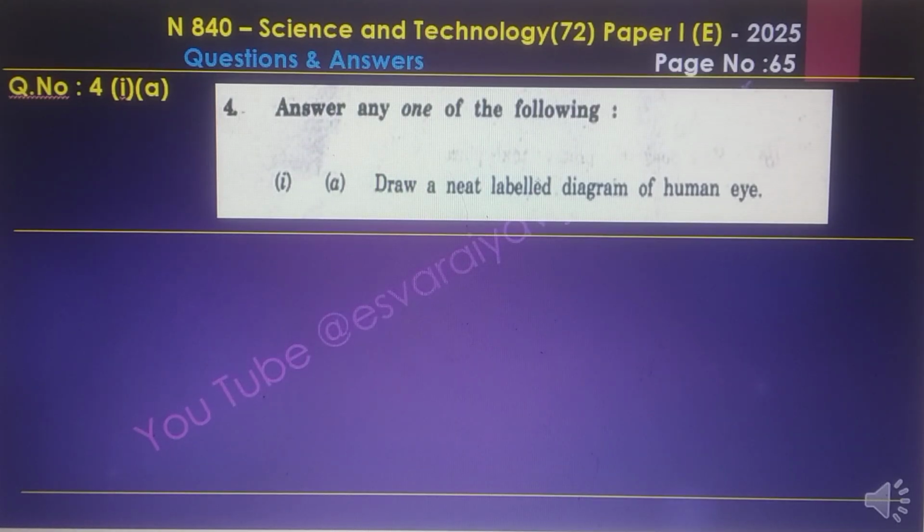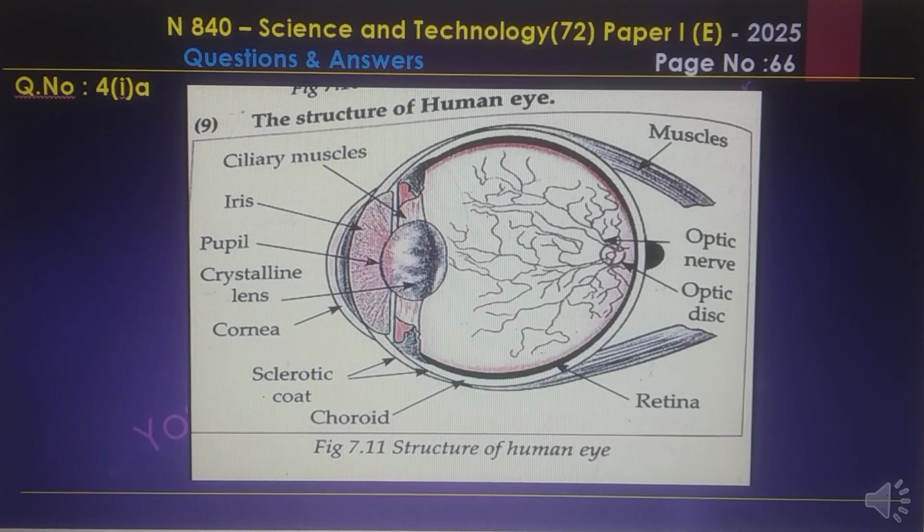And answer any one of the following. The diagram of the human eye. Here is the answer. Here are the parts: ciliary muscles, iris and pupil, crystalline lens and cornea, sclerotic coat and choroid, retina and optic nerve and optic disc.